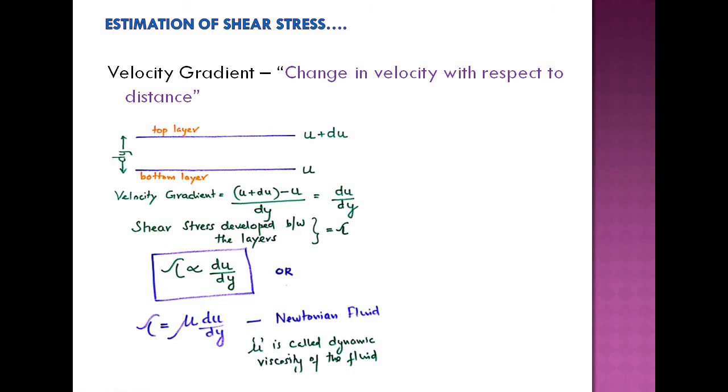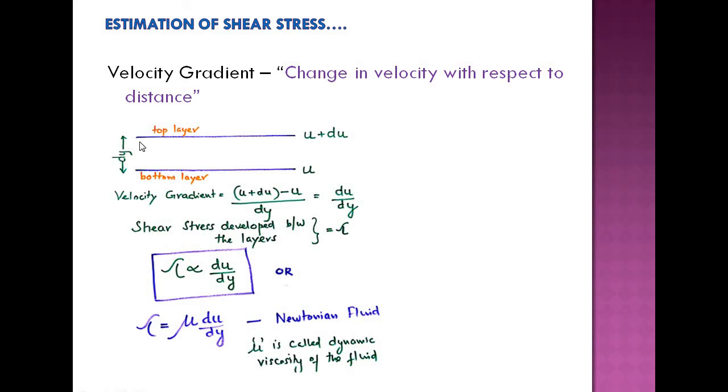The bottom layer has velocity small u, suppose, and the top layer has velocity u plus du as per the velocity profile we have just seen. And suppose the incremental distance between the layers is small dy. This is a magnified view only. So what about the difference in velocity between the two layers? It is u plus du minus u, that is du, and the incremental distance is dy.